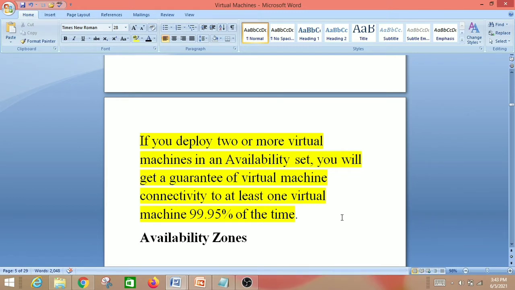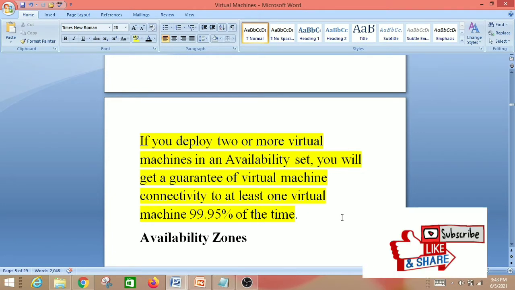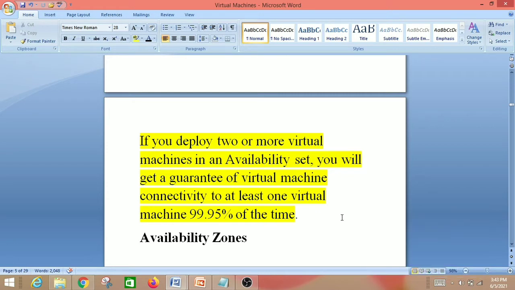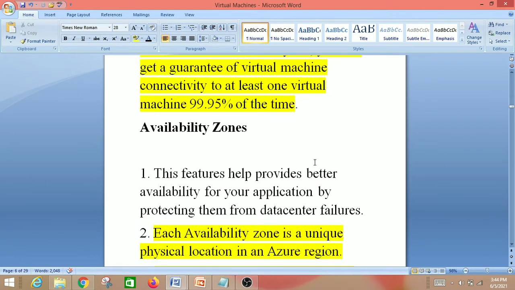That is, if you deploy 2 or more virtual machines in an availability set, you will get a guarantee of virtual machine connectivity to at least one virtual machine 99.95% of the time. So they will ask how we will get 99.95% of the availability using availability set. Then you can say we have to deploy 2 or more virtual machines. So let us move to the next point, that is availability zone.